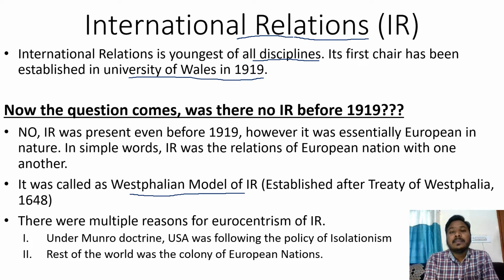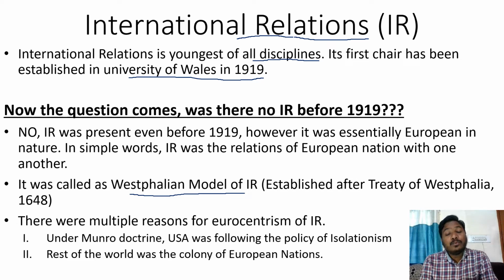And after the establishment of this Westphalian model of international relations, the entire politics, the entire international relations became Eurocentric. Why? Because nation states emerged in Europe. Clear? And when nation states emerged in Europe, the politics of the world was dominated by European nations.